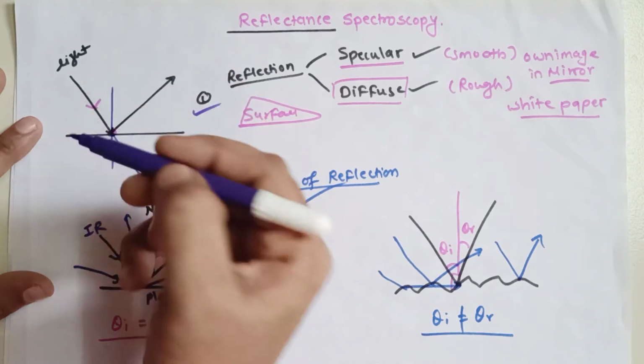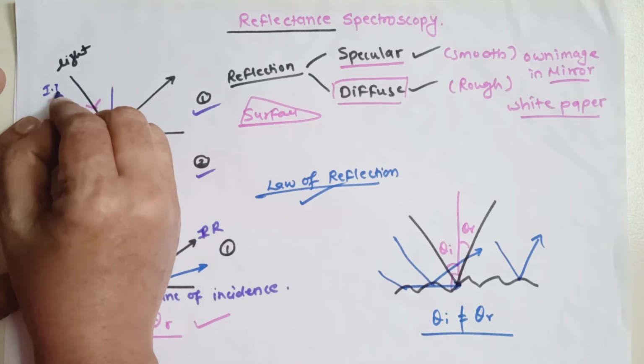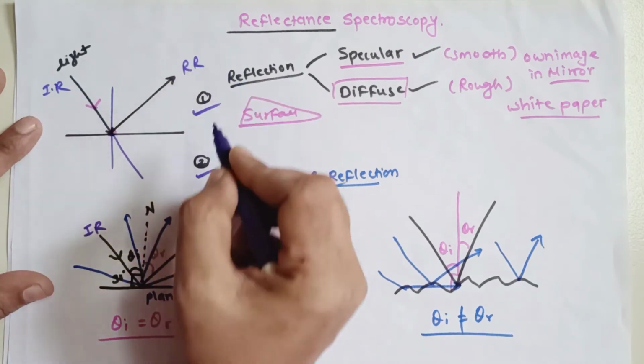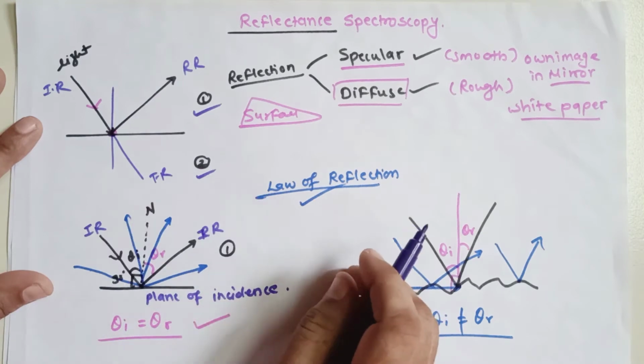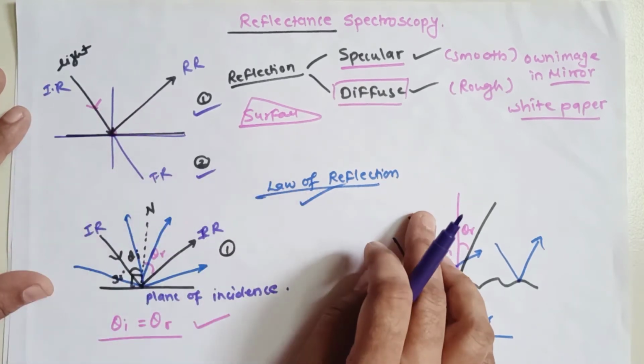These are actually a vertical line. These are the incident ray, these are the reflected ray, and these are the transmitted ray. So you will get three waves on this particular surface.